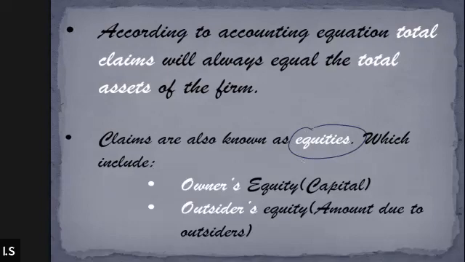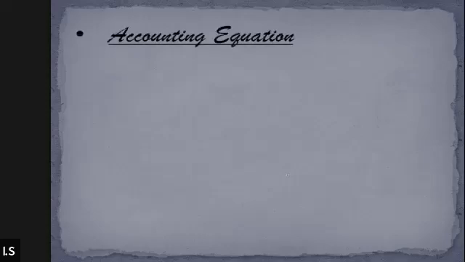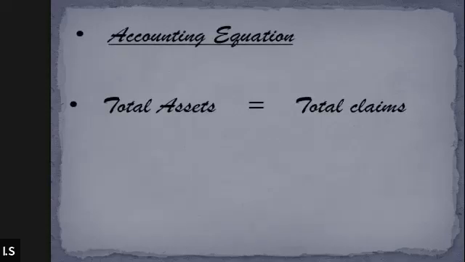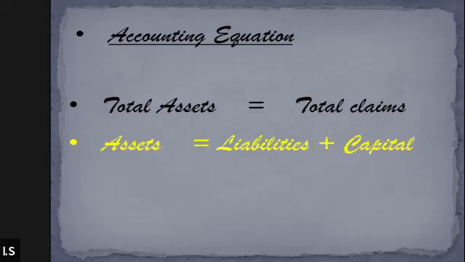Equity is further divided into two parts: owner's equity and outsider's equity. Owner's equity is considered the capital, and outsider's equity is just any other liability. To simplify, we can write the accounting equation as total assets equal total claims, or further simplify it as assets equal liability plus capital.